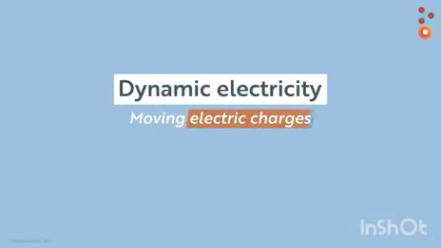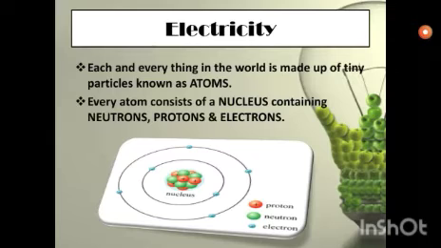Containing neutrons, protons and electrons. What are neutrons? These are simply the part of the nucleus with no charge. These particles are neutral, whereas protons have a positive charge and electrons have a negative charge. So the positive and the negative charge make a balance in the nucleus, and electrons are present revolving in orbits. As you can see in this picture, electrons are revolving around the core of the nucleus, and neutrons are just the balance-making particles present in the nucleus of an atom.